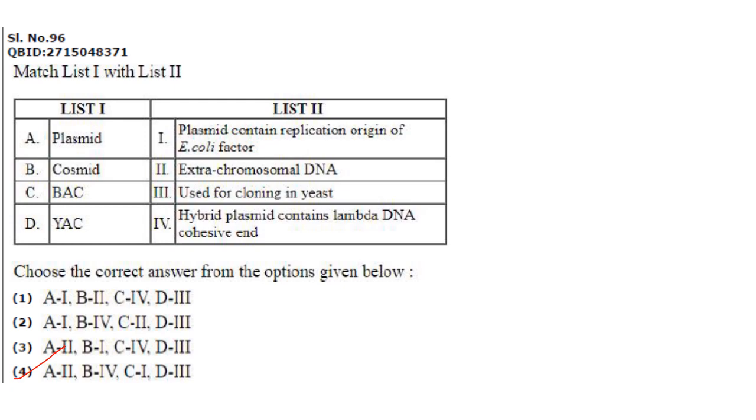Then next one. Plasmid is extra chromosomal DNA. A2. Cosmid is a hybrid plasmid that contains lambda DNA cohesive ends. C4. B4. A2, B4. BAC is plasmid containing replication origin of E. coli F factor, and YAC is used for cloning in yeast. So the answer here is option 4, A2, B4, C1, D3.